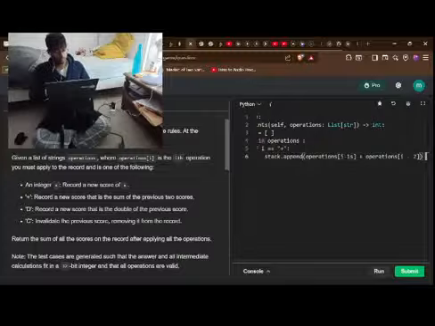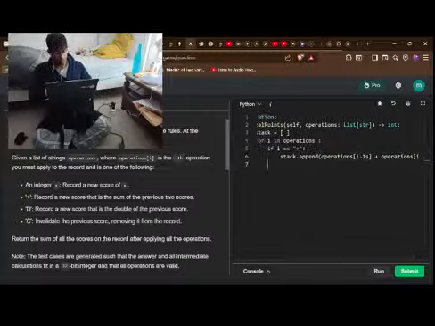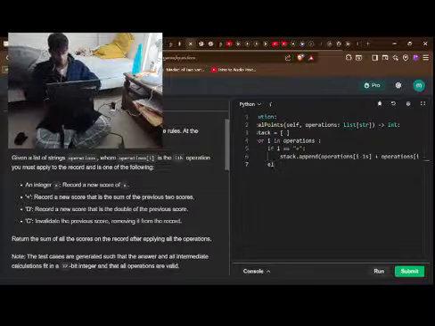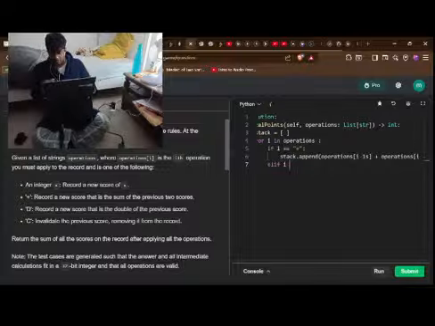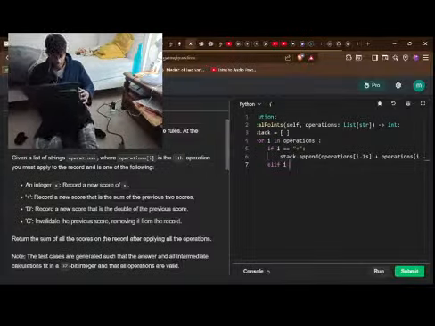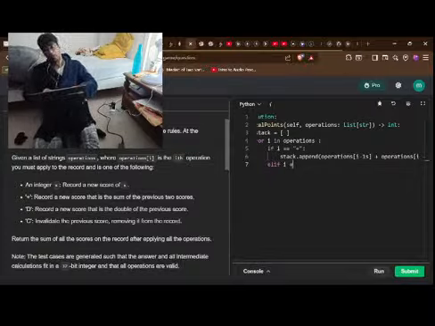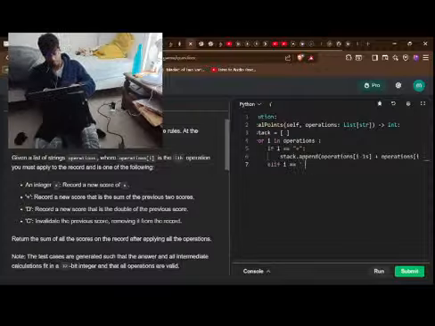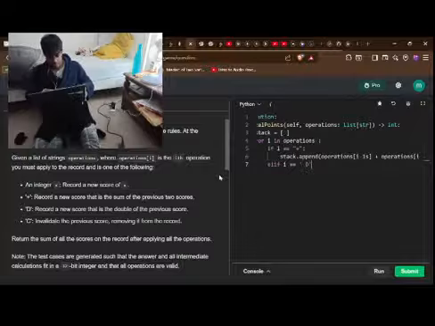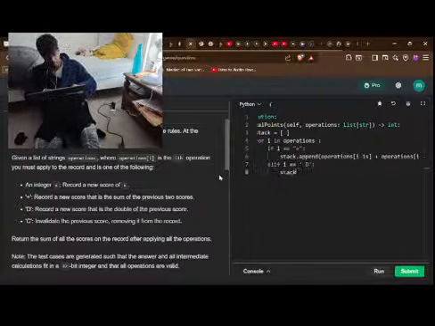Okay, that'll be the first one. Let's go if, else if. We're just appending all of that and just returning the value at the end. So let's go here and let's do capital D. It's gonna be stack dot append.